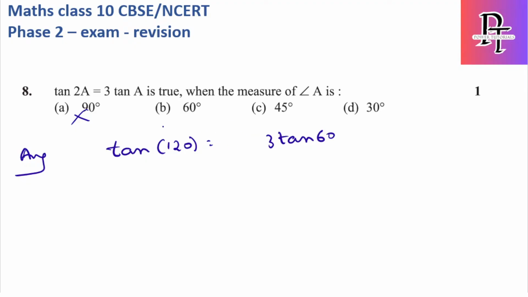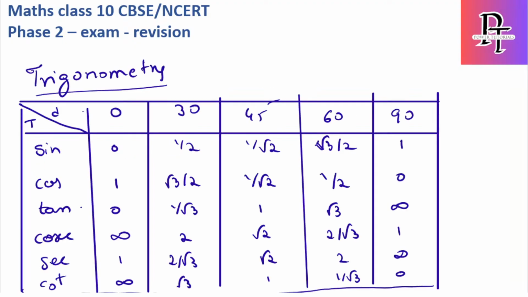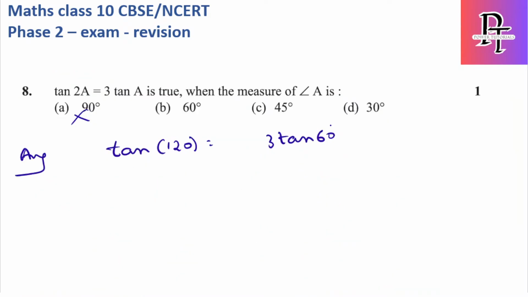But still, if you directly go to this table, and check the tan theta values and just see if multiplied by 3, whether you are able to get any other value. So in this way, if you solve, you will directly get the answer. Why? Because 3 into root 3 by root 3 is nothing but root 3. So simply 3 times tan of 30 will become tan of 60. So this way the answer is D.